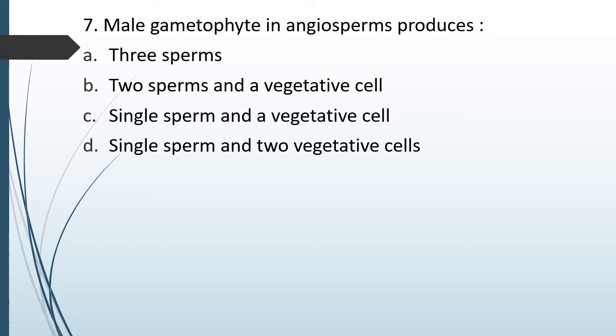Question number 95. Male gametophyte in gymnosperm produces option A, 3 sperms, option B, 2 sperms and a vegetative cell, option C, single sperm and a vegetative cell, option D, single sperm and 2 vegetative cells. The correct answer is option B, 2 sperms and a vegetative cell.